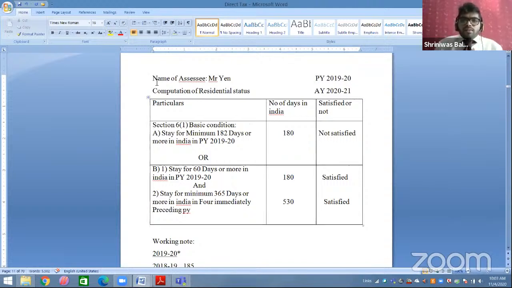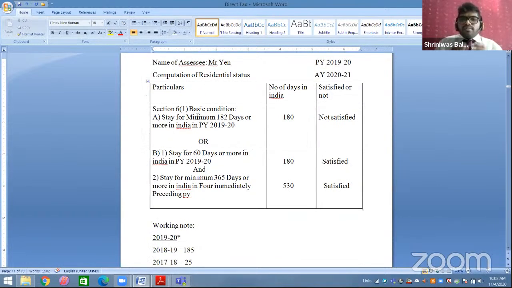Now name of the assessee, Mr. Yen, previous year 19-20, computation of residential status, assessment year 20-21. Always we will be writing the name of the assessee, then computation of residential status. Previous year 19-20, assessment year 20-21. Then we will make 3 columns, one for particulars, one for number of days in India, one for satisfied or not satisfied. Now section 6 subsection 1 is related to your basic condition part.